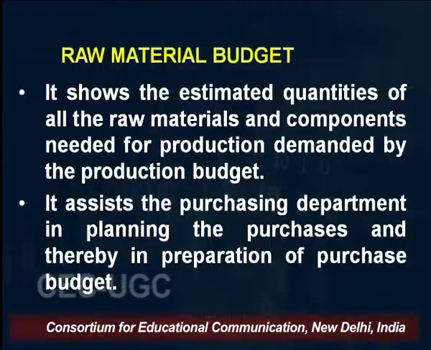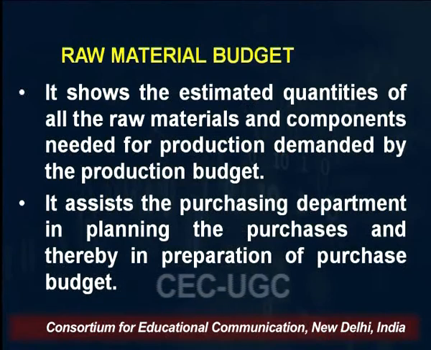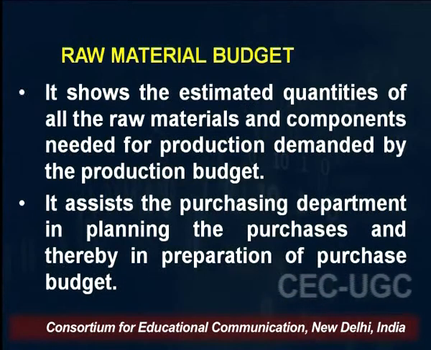So whatever production we estimate to make, the raw material required for that production is what we plan with the raw material budget. It assists the purchasing department in planning the purchases and thereby in preparation of the purchase budget.